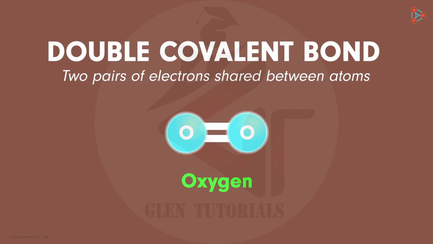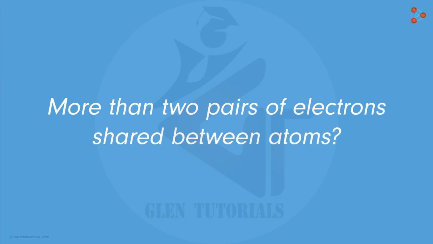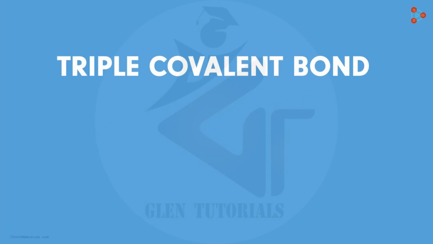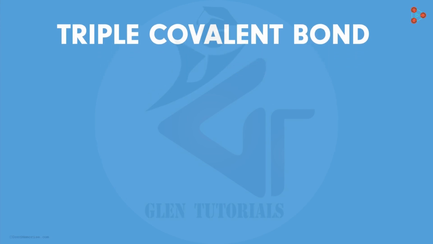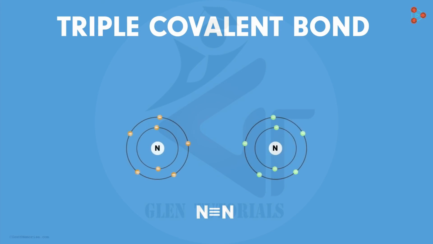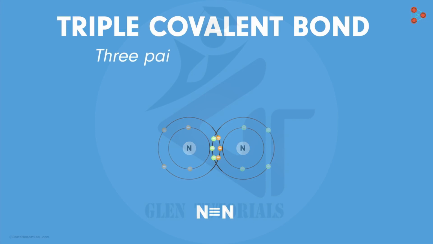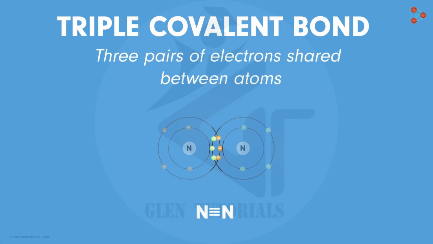Now on similar lines, can you give me an example where more than 2 pairs of electrons are shared between the atoms? Wait a second. Are we trying to say that a triple covalent bond also exists between the atoms? Absolutely. And the best example to study this is the case of nitrogen. We always find a nitrogen molecule written like this. Needless to say, the 2 nitrogen atoms share a triple covalent bond. That means 3 pairs of electrons, or simply 6 electrons, are shared between the atoms. This helps both the atoms attain the stable state.